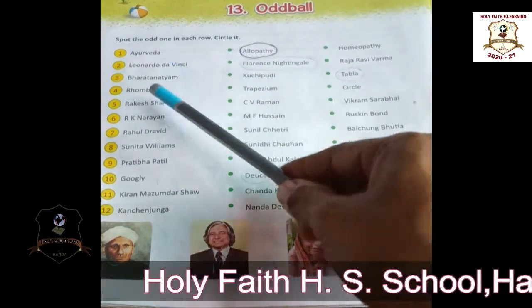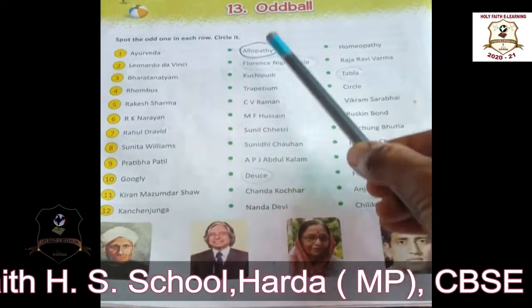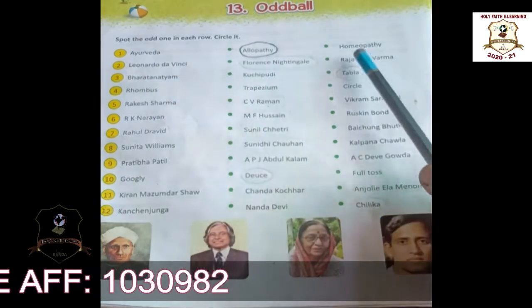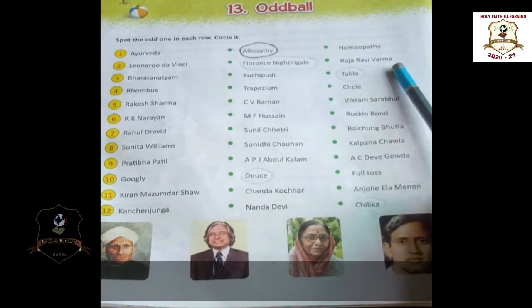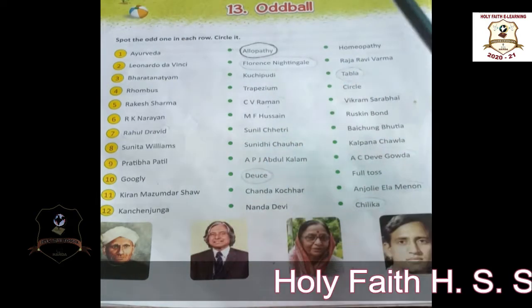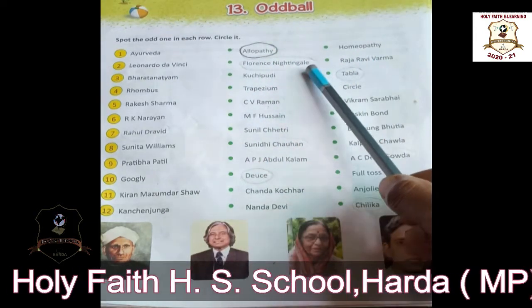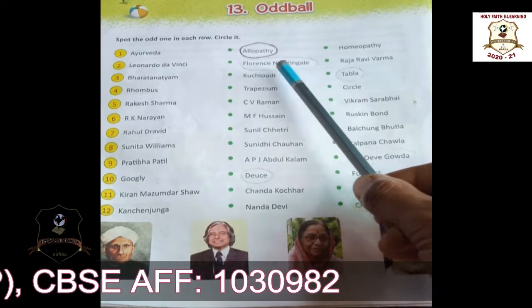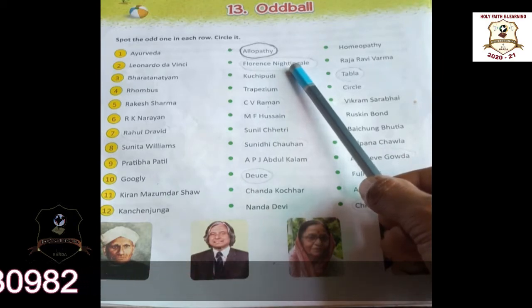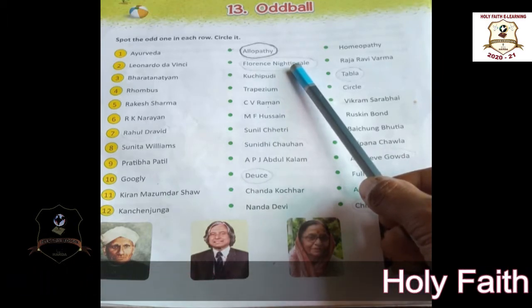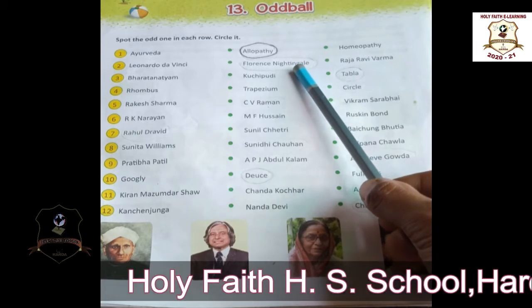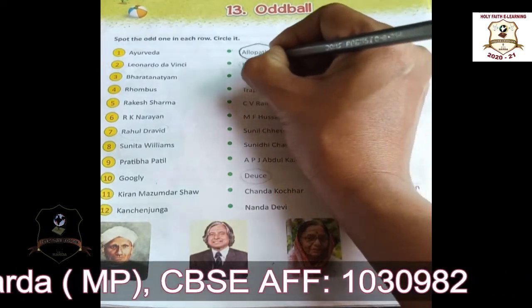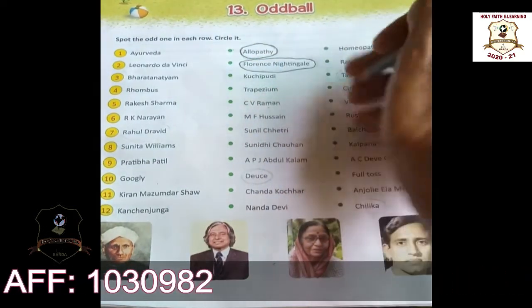Next one: Leonardo da Vinci, Florence Nightingale and Raja Ravi Varma. Students, Leonardo da Vinci and Raja Ravi Varma are famous painters. But Florence Nightingale is a different one. She is a nurse, the founder of the modern nursing system. She made a team of nurses to treat the wounded soldiers in Britain. They started the modern nursing system. So Florence Nightingale is the odd one. You can circle here.